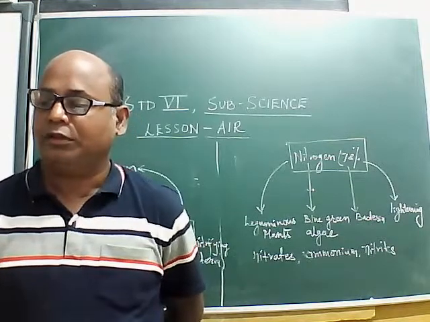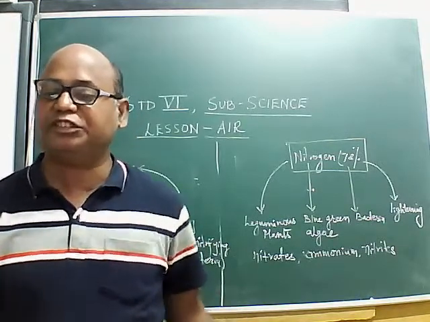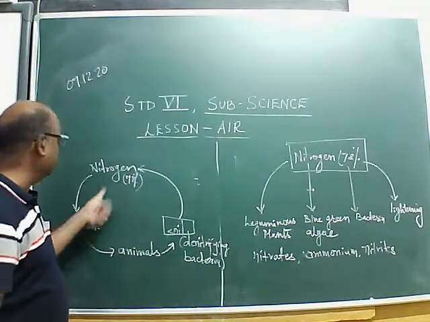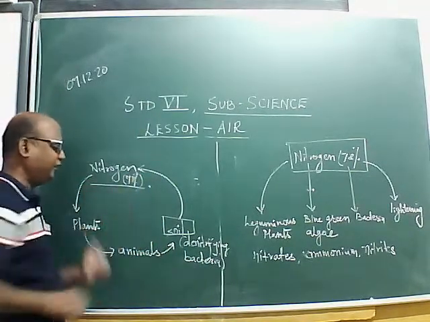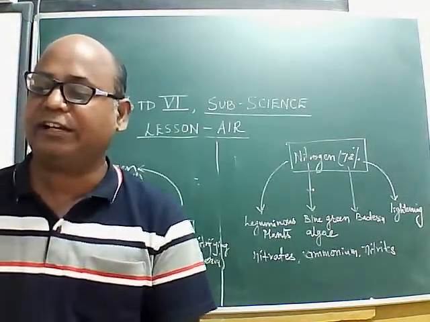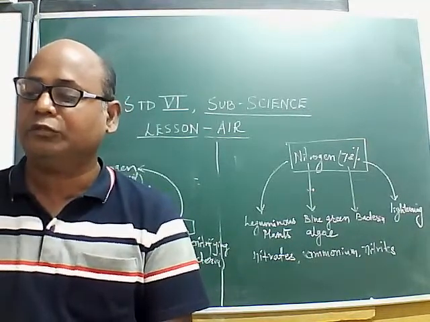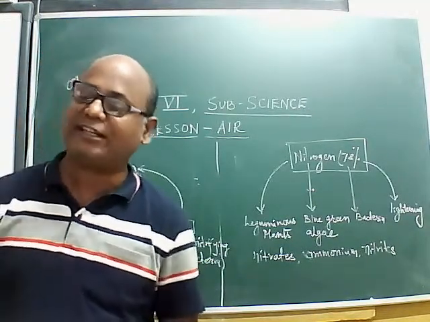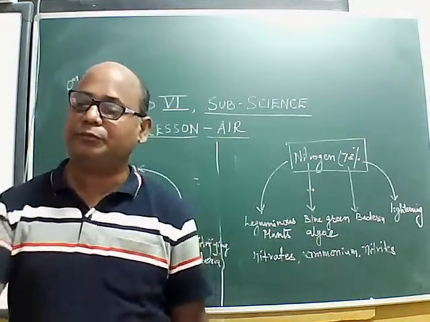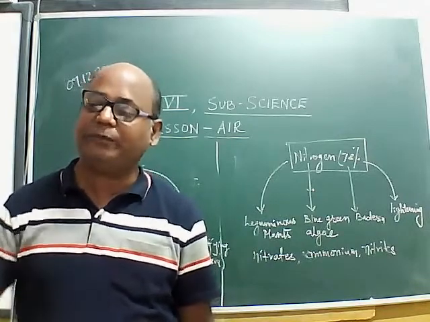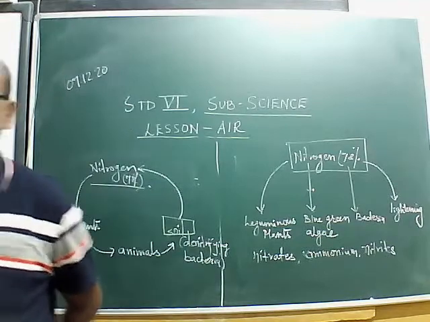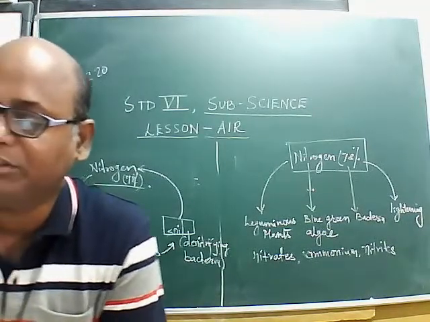So this is how fixation of nitrogen takes place, and this is how the percentage of nitrogen is maintained in the air. Denitrifying bacteria release the nitrogen after the dead bodies of plants and animals get mixed in the soil and are decomposed by bacteria. Then these denitrifying bacteria release the nitrogen back into the air. So this is how the percentage of nitrogen is maintained in the air.